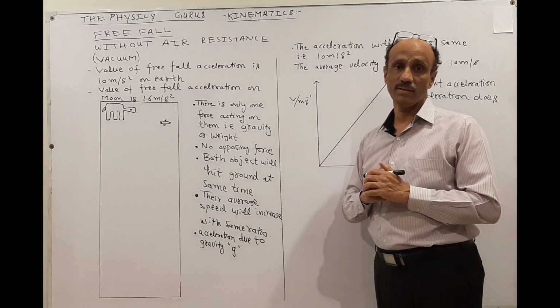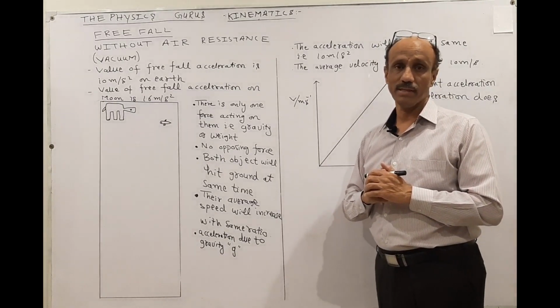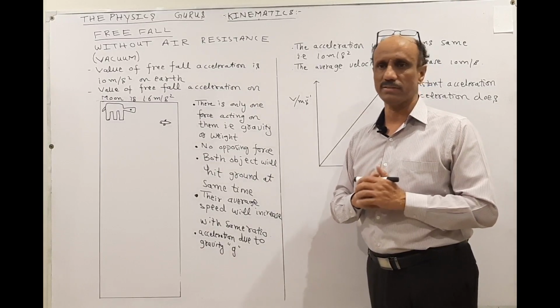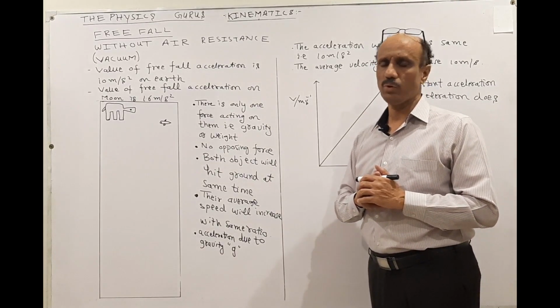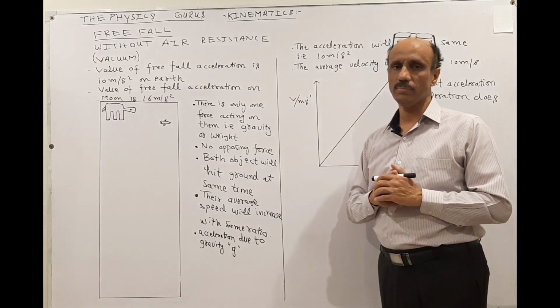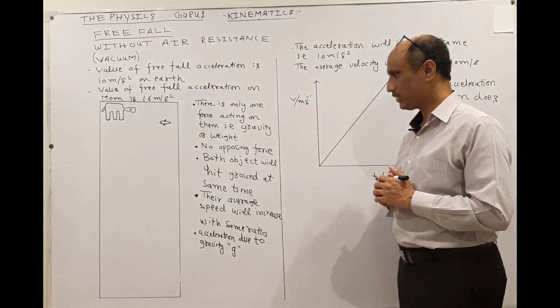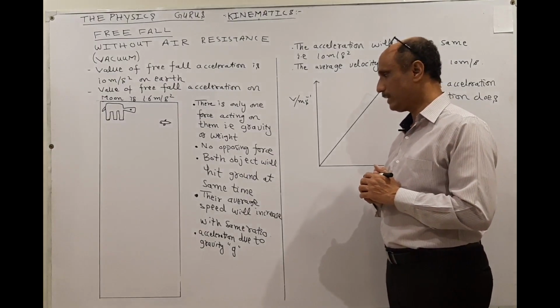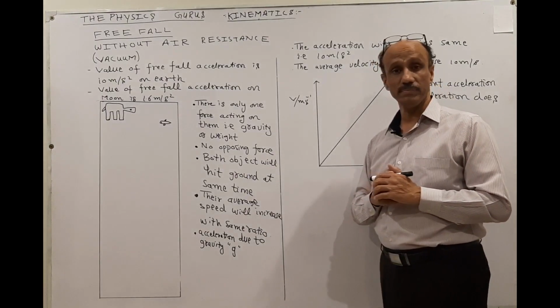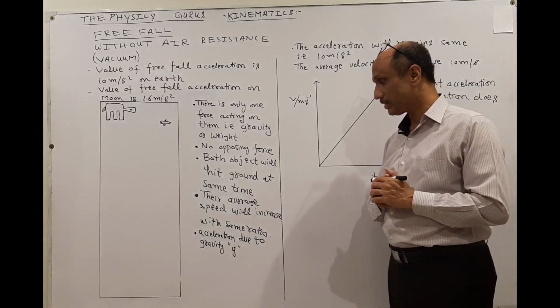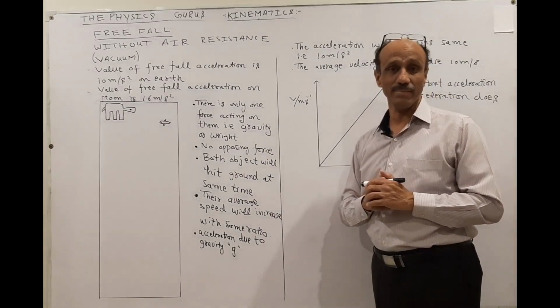So this is another question related to past papers: when two objects having different mass and different surface area fall through the vacuum, what results can you deduce? The first is that both objects will hit the ground at the same time, and their speed will increase at the same rate, that is 10 meter per second.